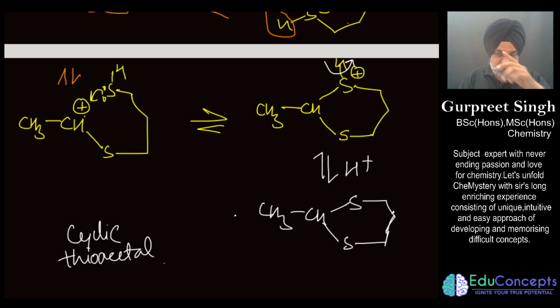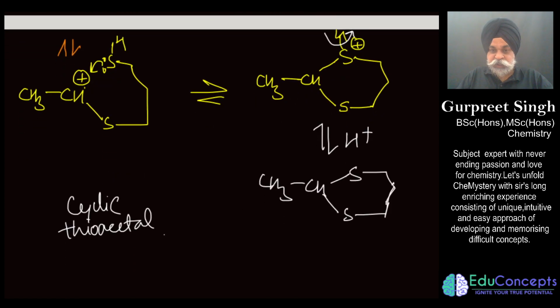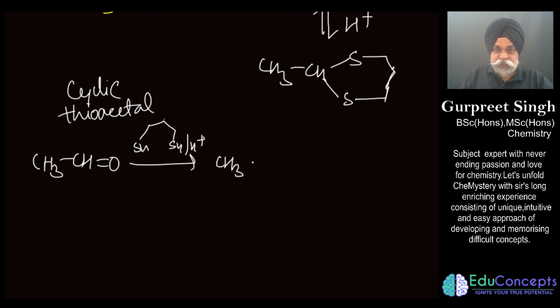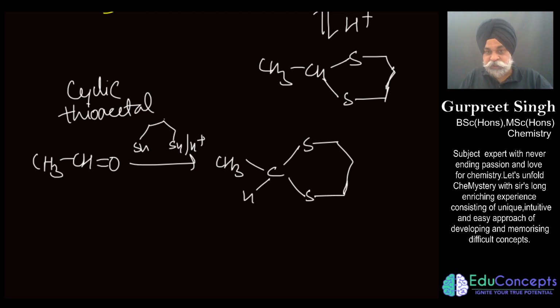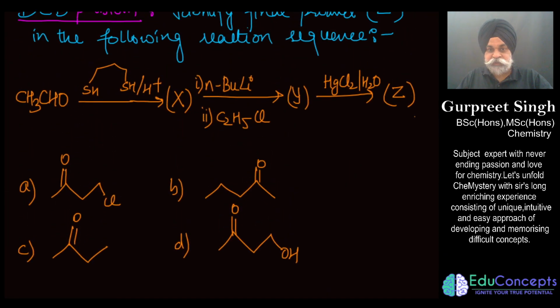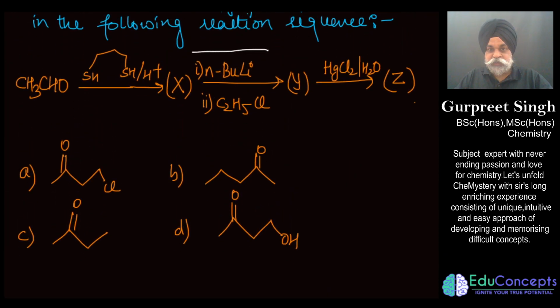Now the good part of the story is, what is the other reagent? First let me conclude what we have done. You are given acetaldehyde, into this you are given this compound in acidic medium, and you end up getting this compound. This is what you have achieved till now. Now the next step is the addition of butyl lithium, followed by ethyl chloride. This is what you have to add into it.